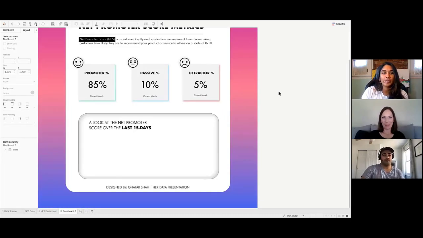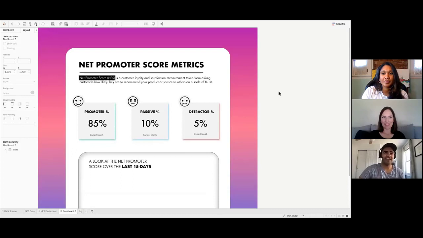Get out of here, padding. I know, the padding is always frustrating, because you never know where.